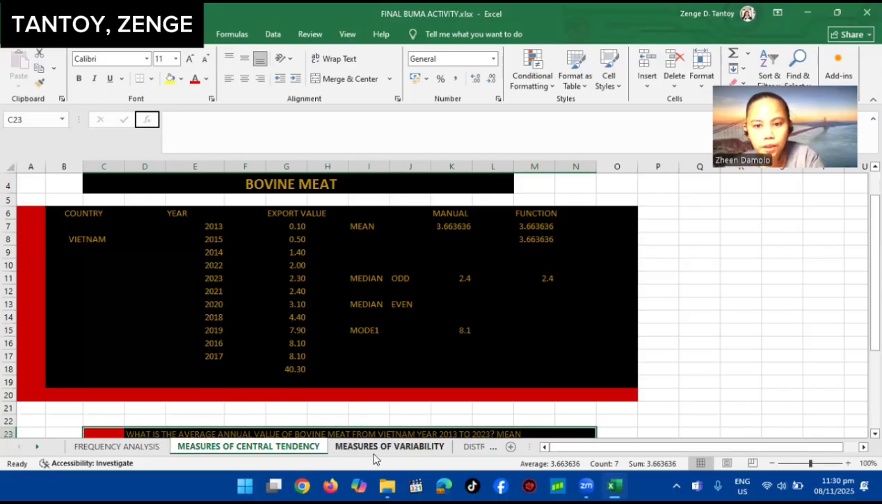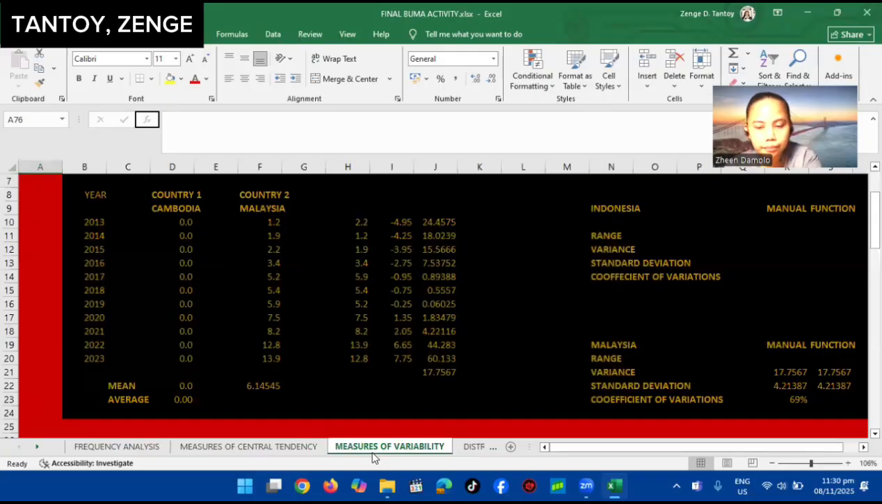Sa measures of variability naman, dito, andito ang range, variance, standard deviation, coefficient of variation. Ang range dito ang pinakamadali dahil kailangan mo lang hanapin yung total export value, yung pinakamataas na total export value at yung pinakamaliit.